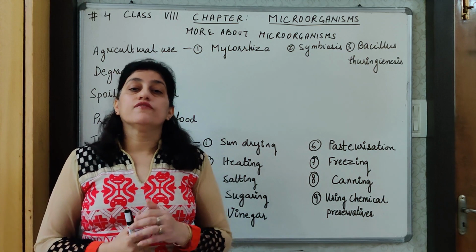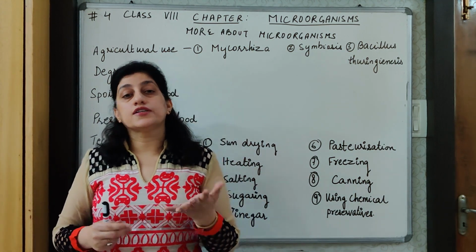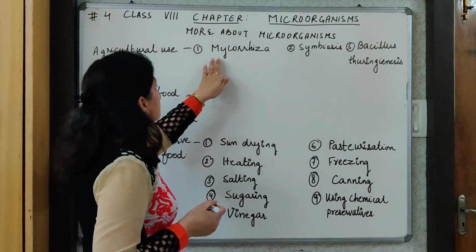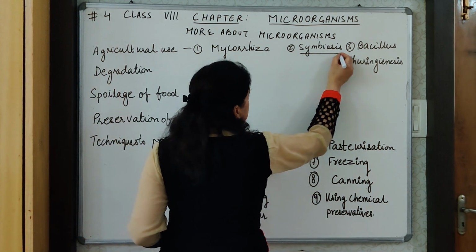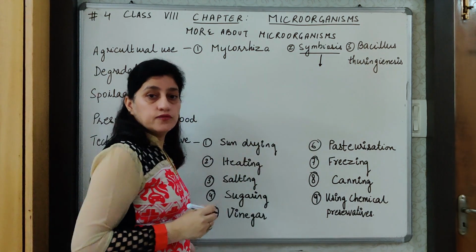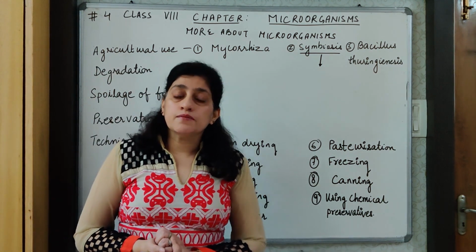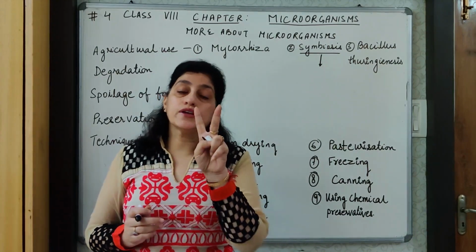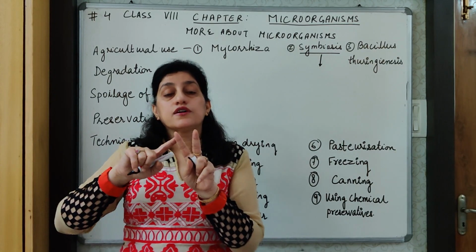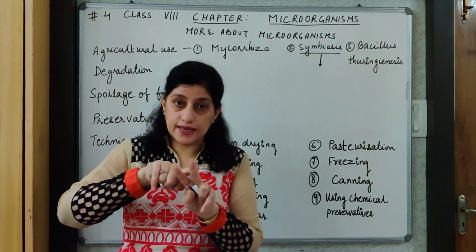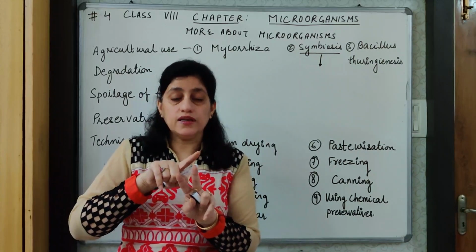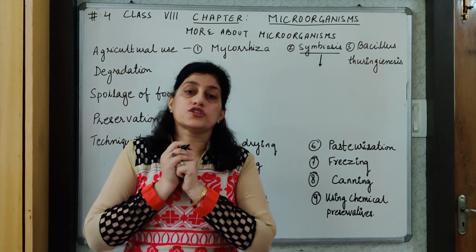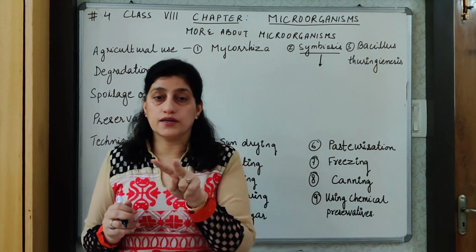Microorganisms are very useful when it comes to agriculture. You know, agriculture means growing of crops and all. So when we talk of agriculture, I have written over here one name of process, symbiosis. First, let's understand what is symbiosis. Symbiosis is a beneficial relationship. It is a useful relationship between two different organisms in which the first one is of help to the second one. That is, the first one benefits the second one and the second one benefits the first one. So it is a useful relationship, a beneficial relationship for both the organisms.